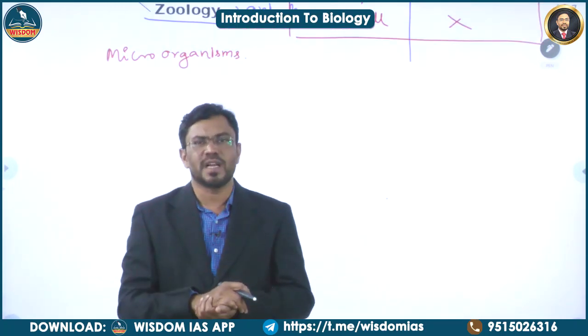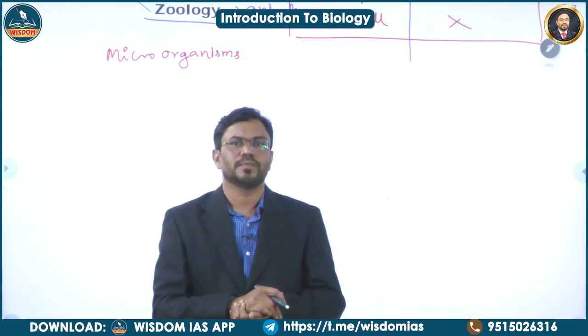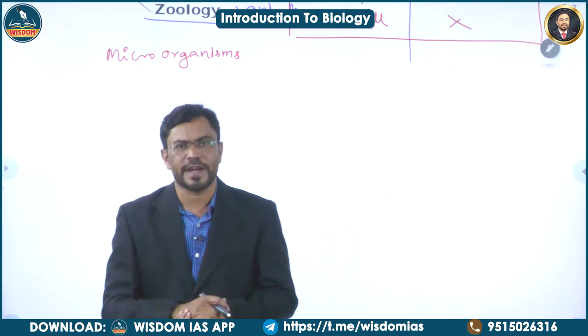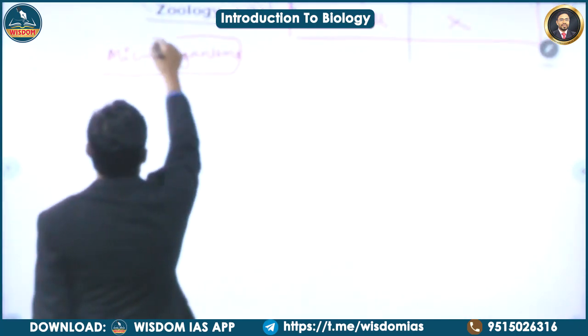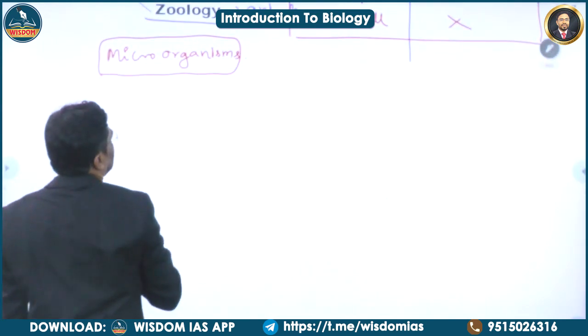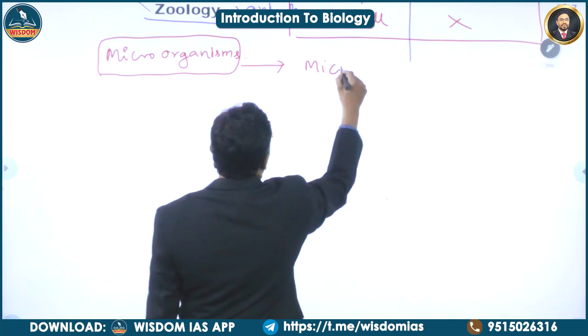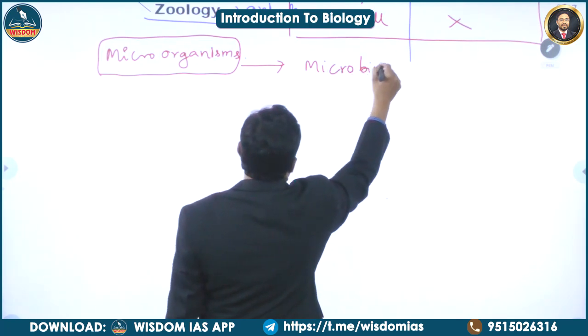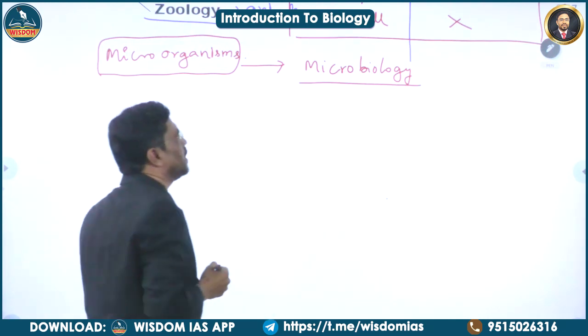Apart from these plants and animals, the other categories of organisms are also there, which are not visible to our naked eye. And these are called microorganisms. The study of these microorganisms is called microbiology.